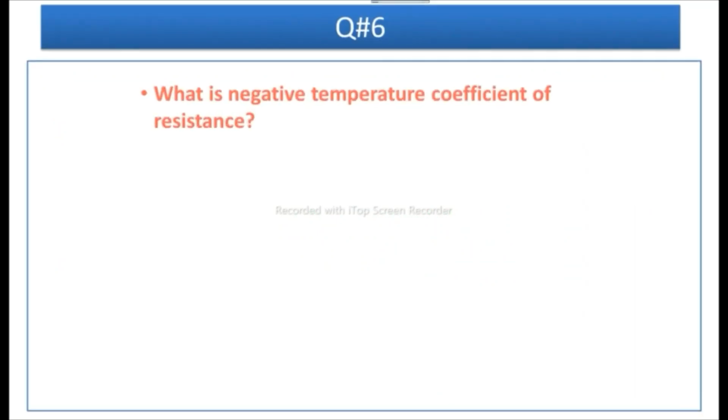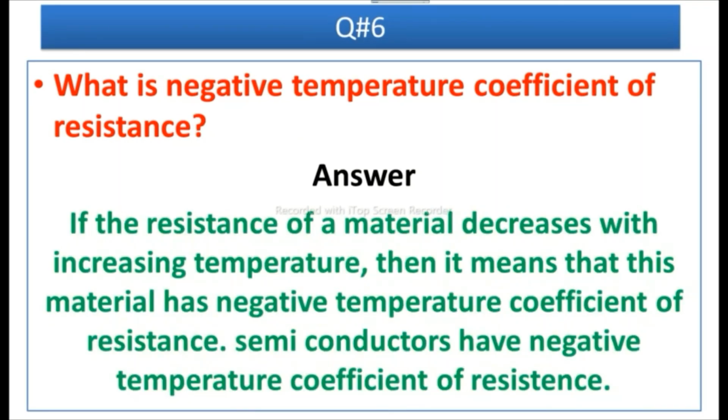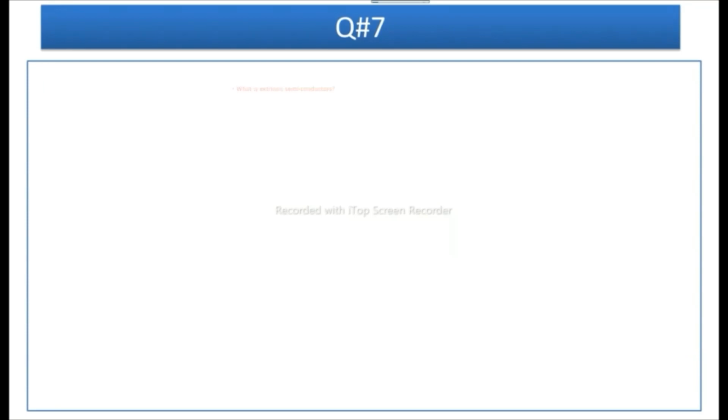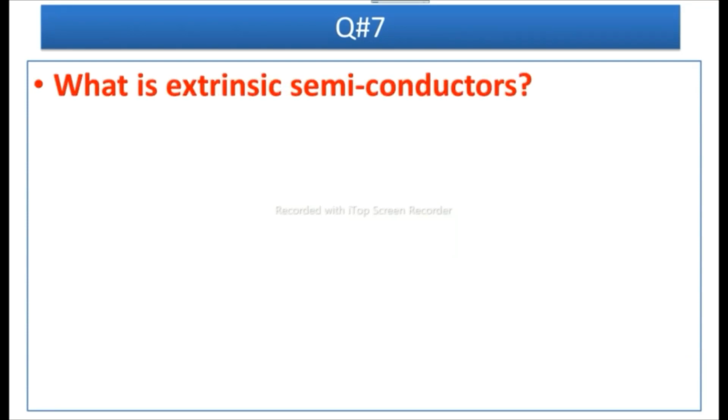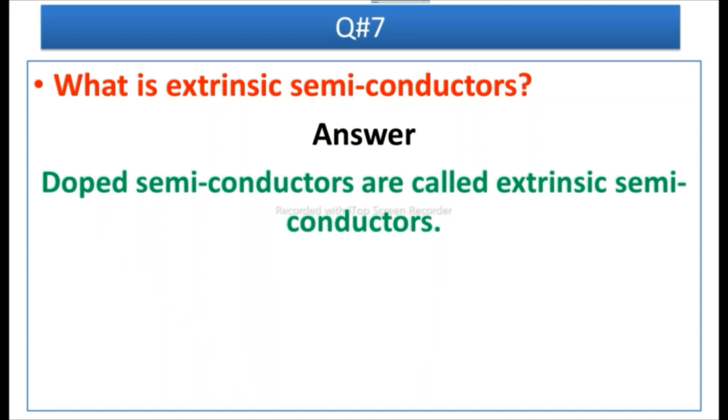Question number 7 is, what is extrinsic semiconductors? Answer is, doped semiconductors are called extrinsic semiconductors.